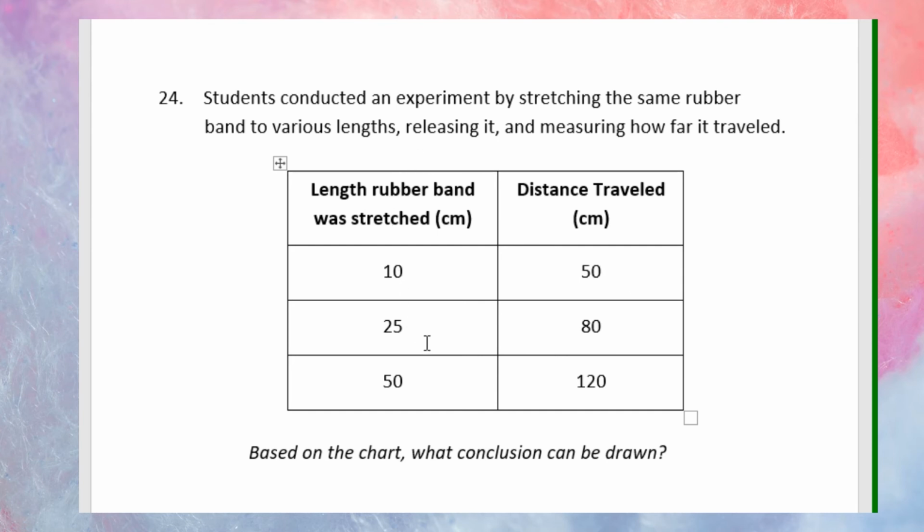Length stretched, 25 centimeters. Distance traveled, 80 centimeters. Length stretched, 50 centimeters. Distance traveled, 120 centimeters. Based on the chart, what conclusion can be drawn?